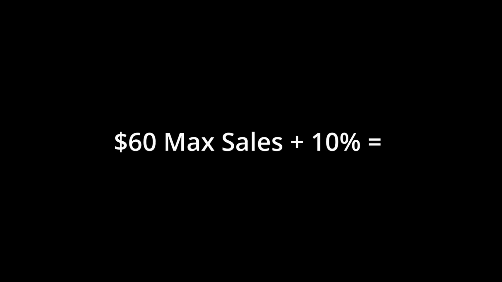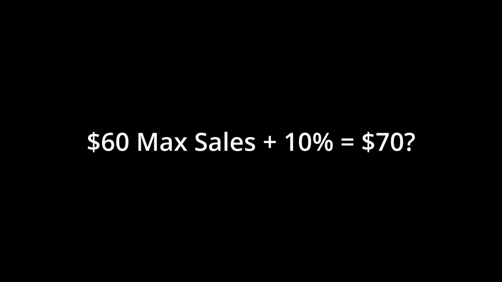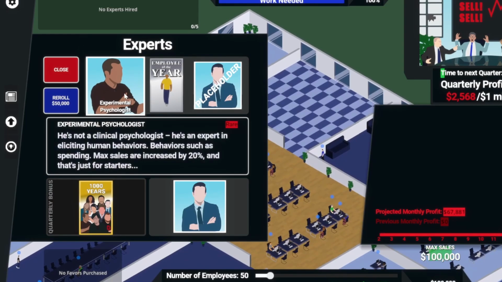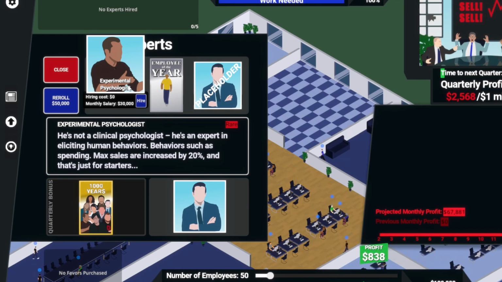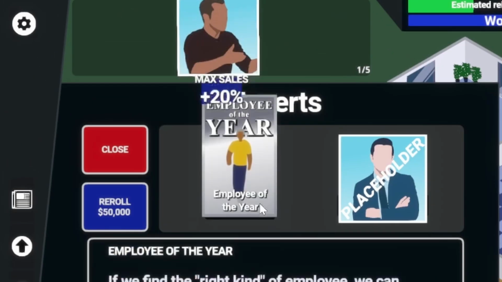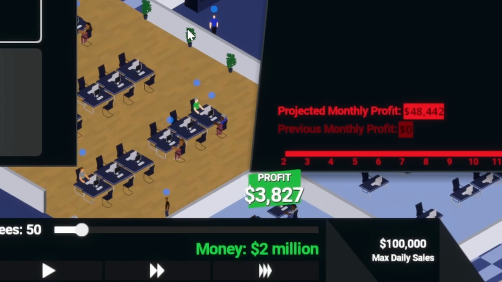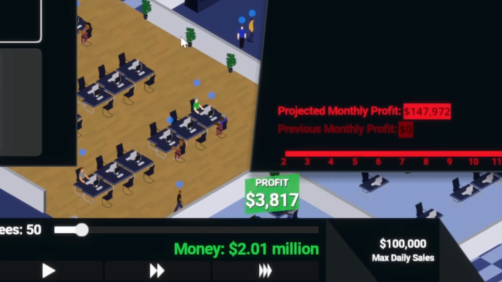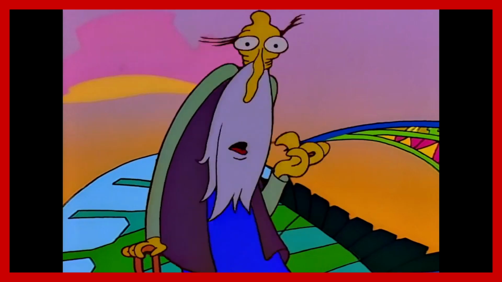So if max sales was $60 and I wanted to add 10%, would it make $70? No, that wouldn't make any sense because percent and dollars aren't the same unit. The only answer is $66. And I think players actually instinctively know that. And that's how my other experts work. There are experts that increase max sales by 20% and they use the 66 logic. So I think I should use the same math on every stat, because I think in this case consistency is more important to players than perceptions.